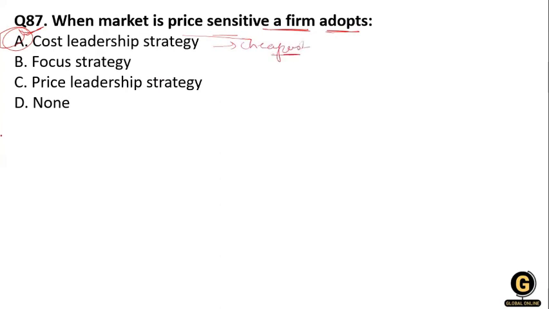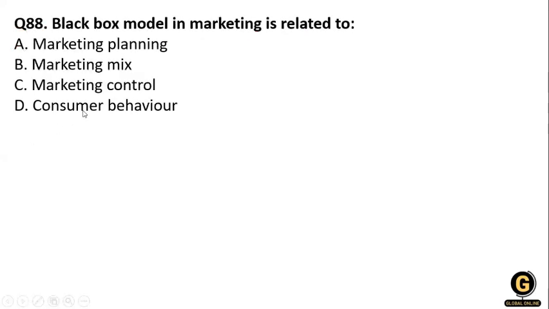The best examples are McDonald's and Walmart. You know that the market is using a price strategy and prices are sensitive, so what they do is use a cost leadership strategy. Clear? Actually, they match their price with their competitors. So, the cost leadership strategy. Next question.